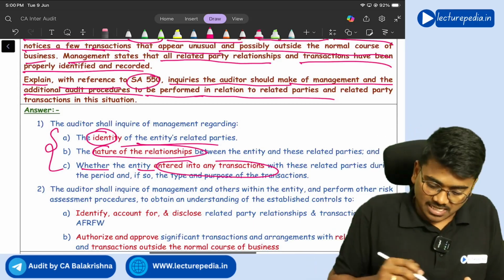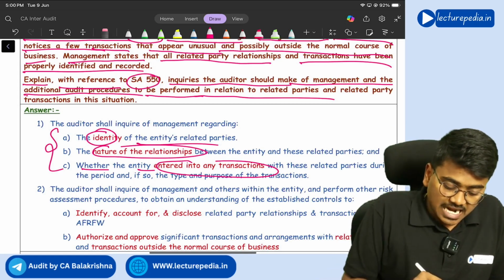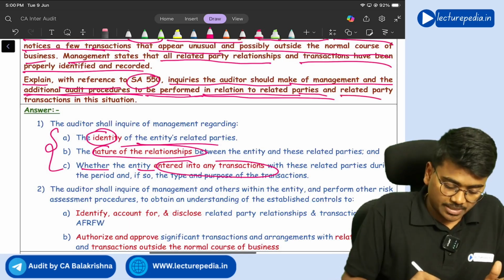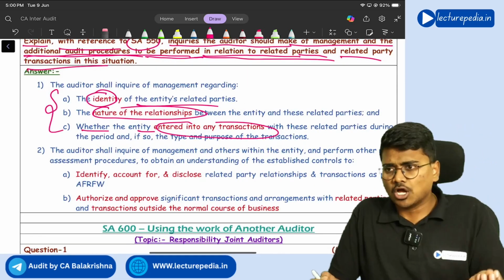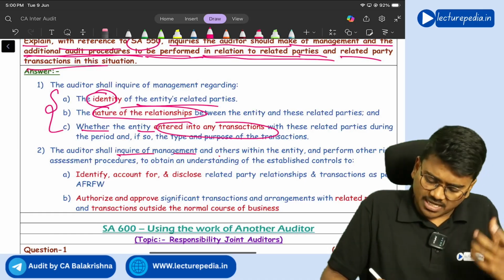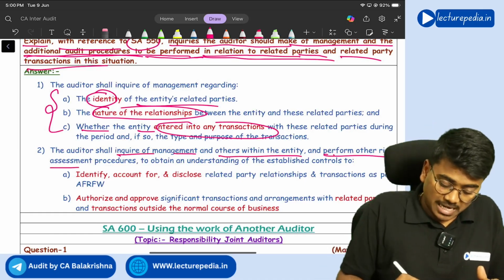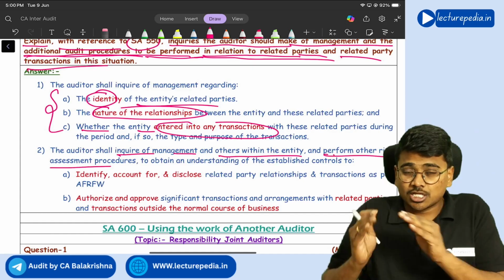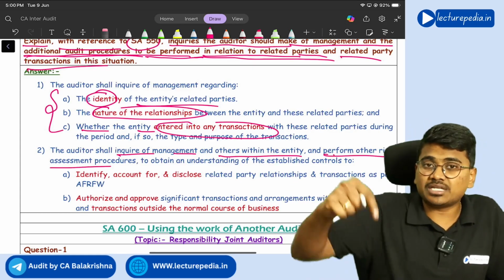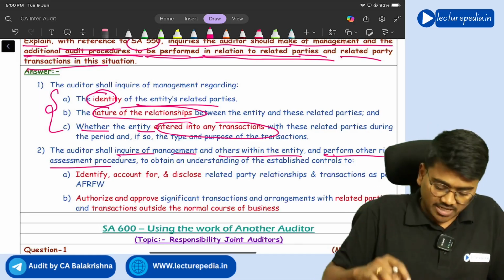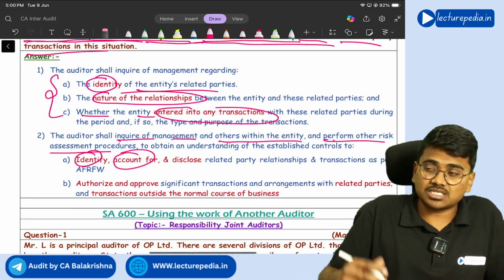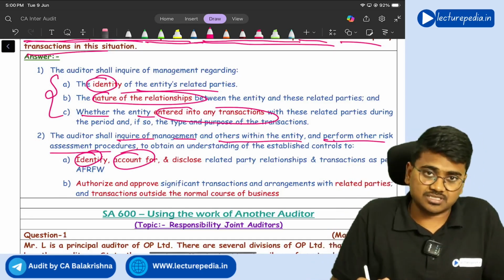After that, they are asking the additional audit procedures to be performed in relation to related parties and related party transactions in this situation. See, the auditor will inquire of management and others within the entity and perform other risk assessment procedures in order to obtain an understanding of the internal controls that have been established in the entity for the purpose of identifying, accounting for and properly disclosing the related party relationships and transactions in the entity.